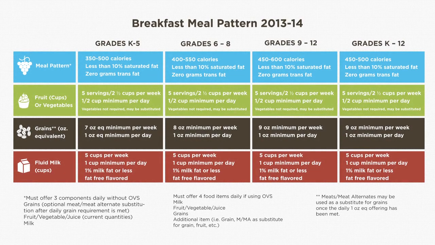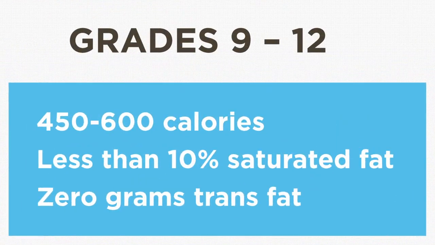In the school breakfast program, the meal pattern for grades 9 through 12 requires that the daily calories must be within the range of at least 450 as a minimum and 600 as the maximum amount when averaged over the week. Saturated fat must be less than 10% of the total calorie amount for the 5-day week. Discretionary sources of calories, such as fats and added sugars, may be added in moderation if it is within the specifications for calories, saturated fat, and trans fat.